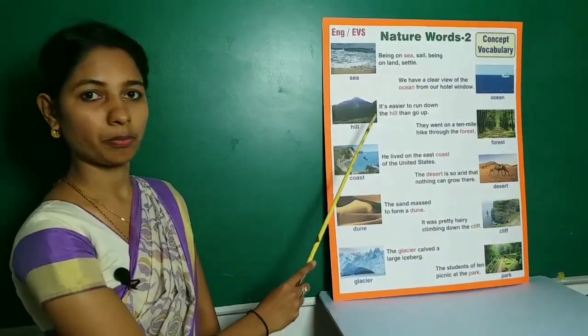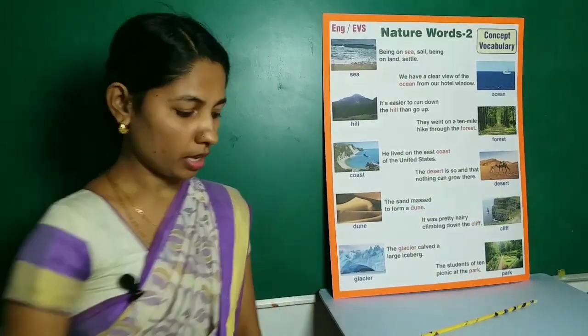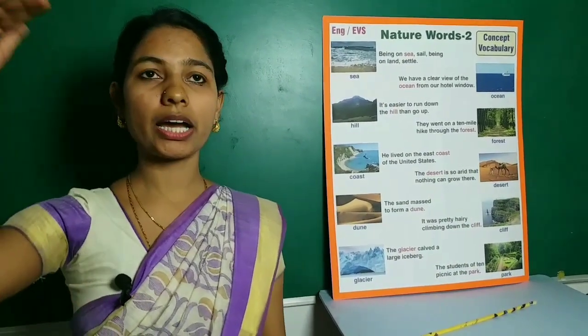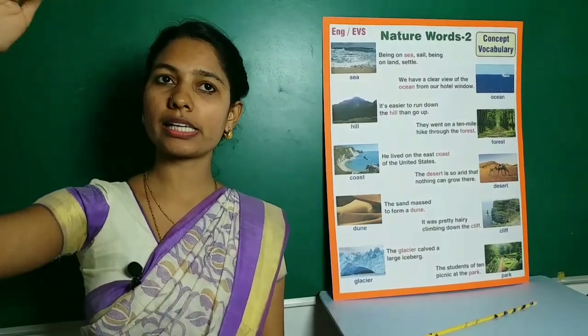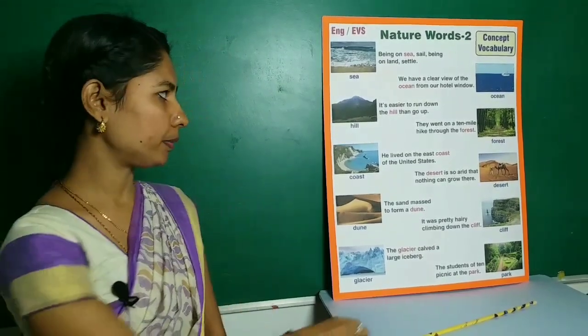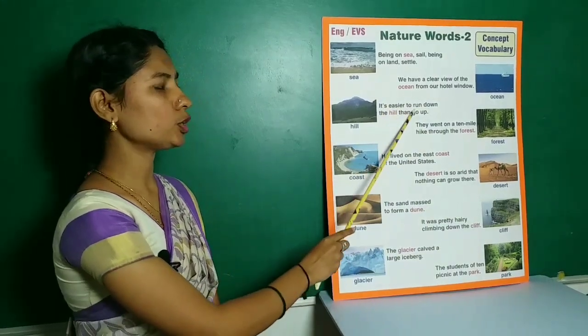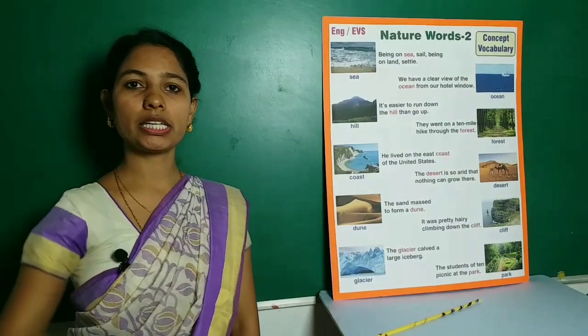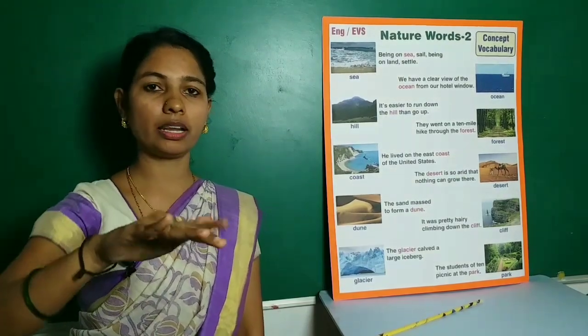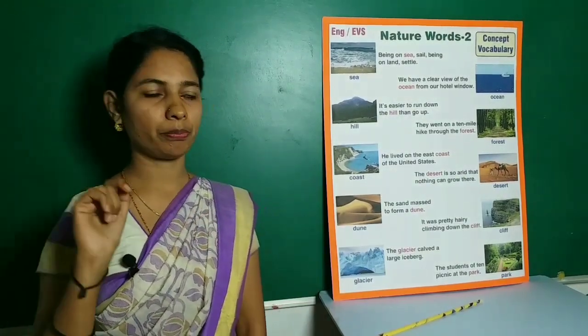Next, hill. Hill means a high area of land that is not as high as a mountain. Example, it's easier to run down the hill than go up.